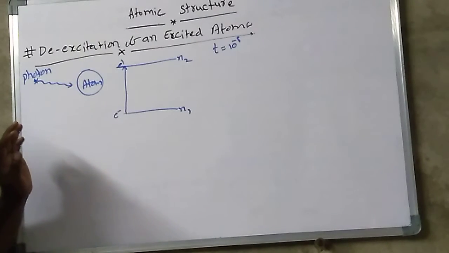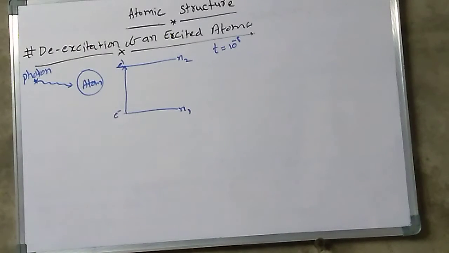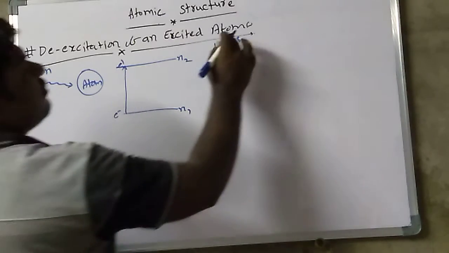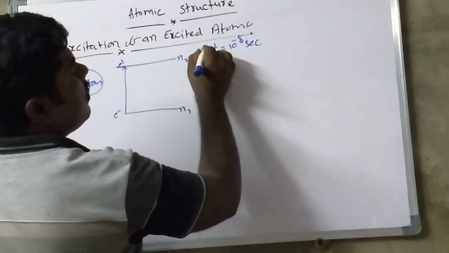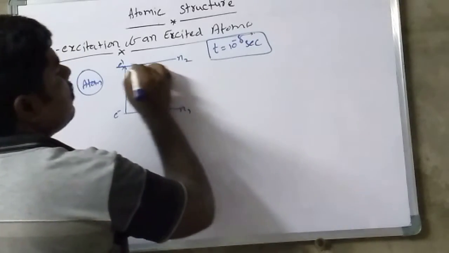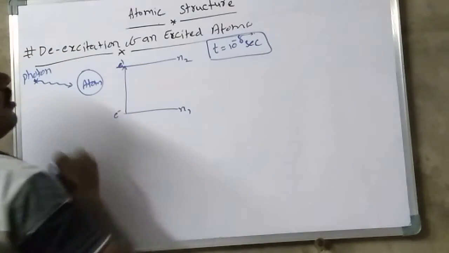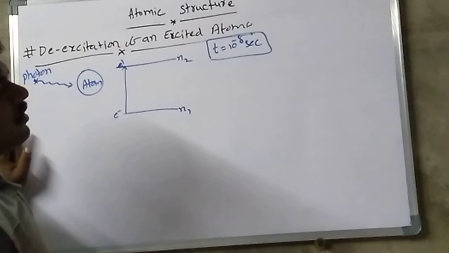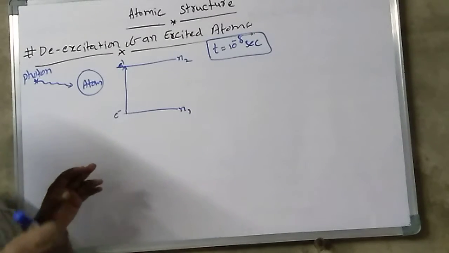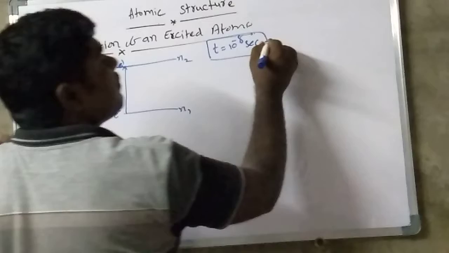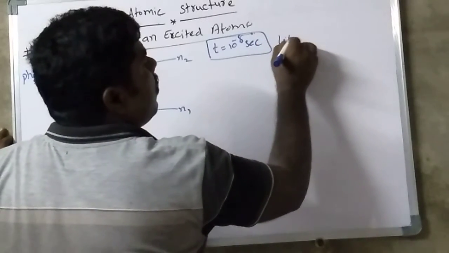This time the electron stays in the excited state is nothing but the lifetime of the excited state.